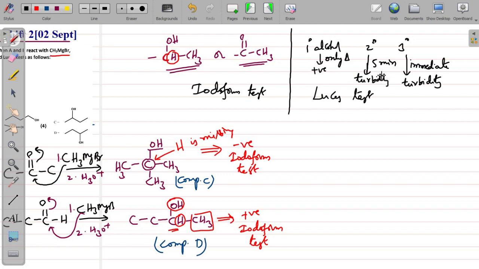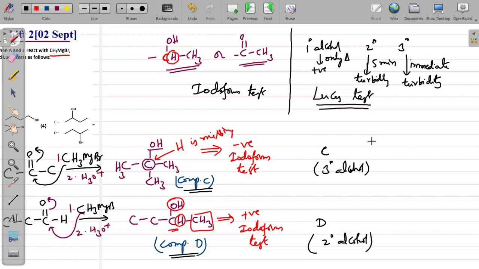That is the way primary, secondary and tertiary alcohols behave in the Lucas test. Now here, since compound C is a tertiary alcohol and compound D is a secondary alcohol, compound C with the Lucas reagent will give immediate turbidity, whereas this one will give a result after 5 minutes.